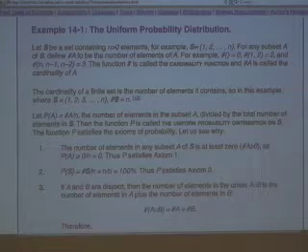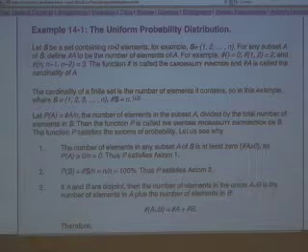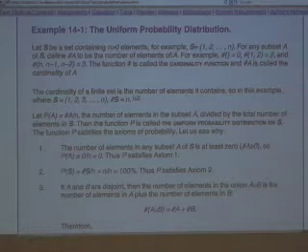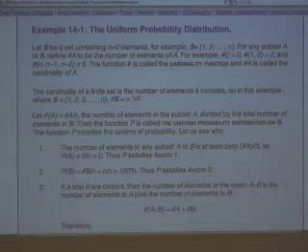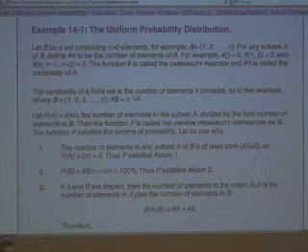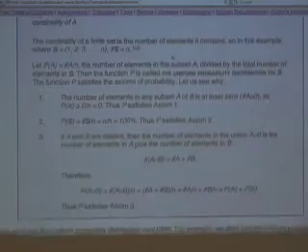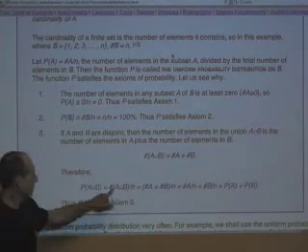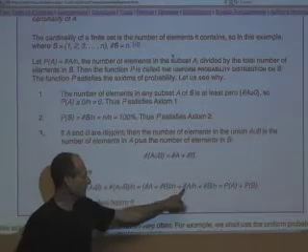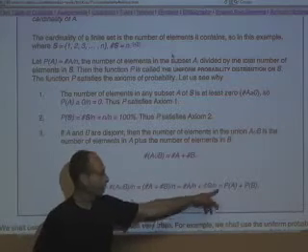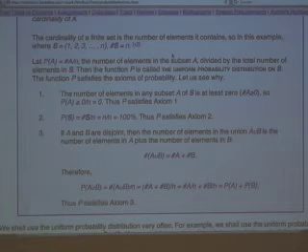What about the third axiom? That says that if A and B are disjoint, then the chance of A or B has to be the chance of A plus the chance of B. If A and B are disjoint, the number of elements in the union of A and B is the number of elements in A plus the number of elements in B, since they don't have any elements in common. So the chance of the union is the number in A plus the number in B, divided by the total number of things there are. That's the number in A divided by that plus the number in B divided by that. So it works out. This is an example of something that satisfies the axioms of probability. It can be called a probability.